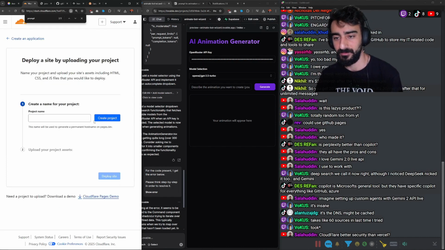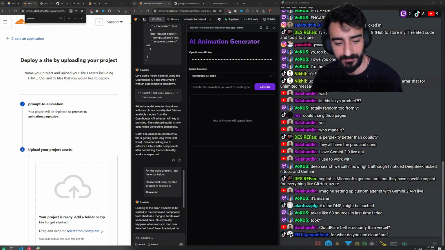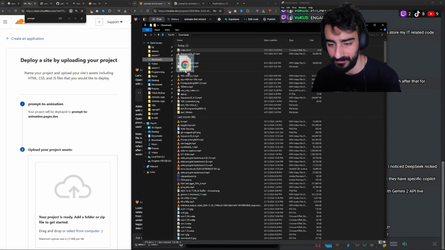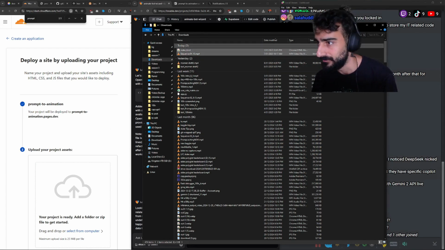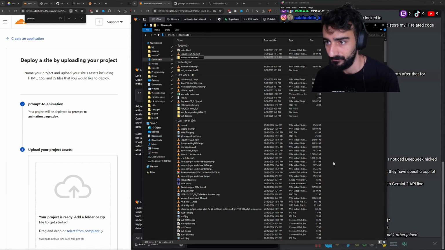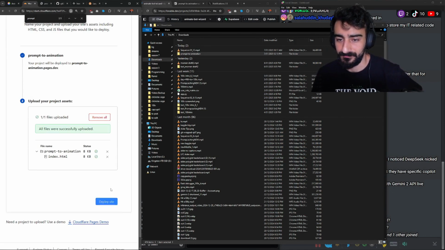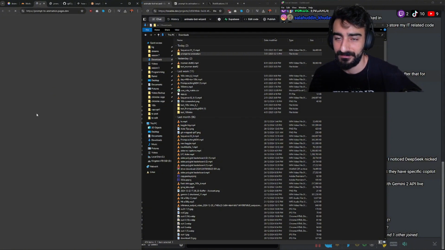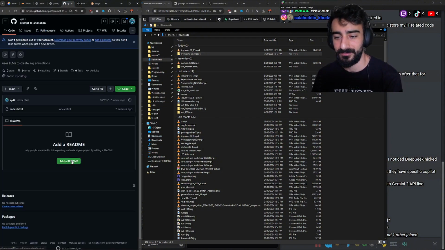We're just gonna upload the assets this time. Oh, it needs to be a folder. It just adds a little bit of complexity. There we go. Prompt animation. Deploy. Okay, success. Sweet, and I can add that in the README.